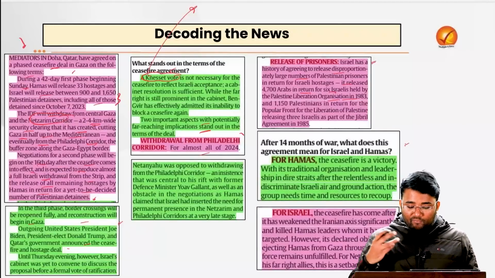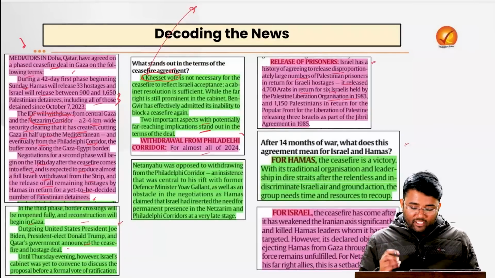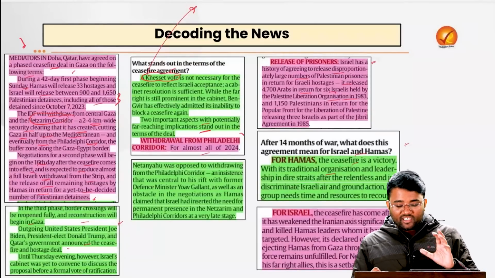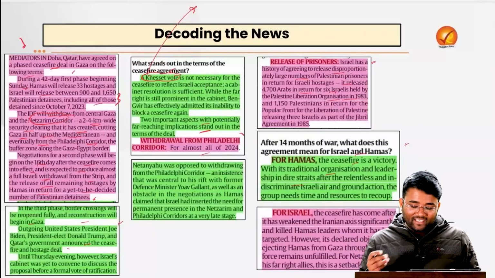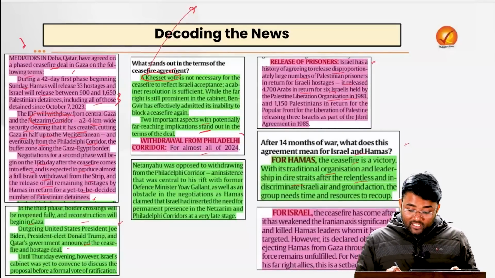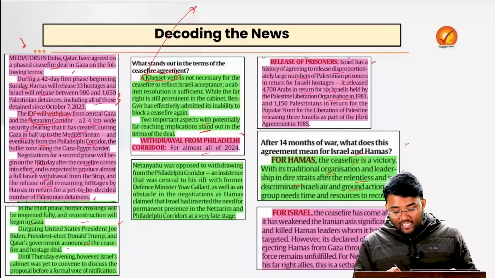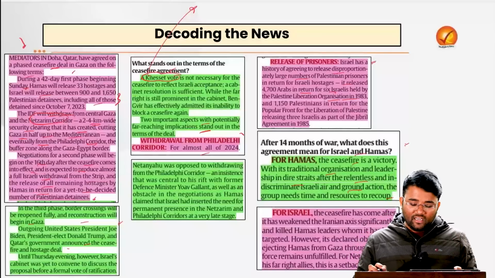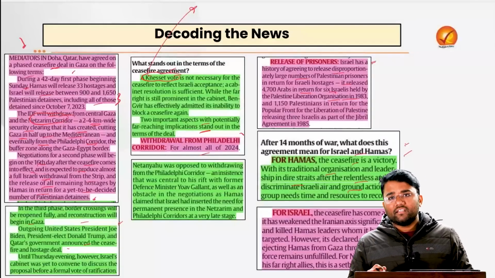Also, after 14 months of war, what does this agreement mean for Israel and Hamas? For Hamas, the ceasefire is a victory, with its traditional organization and leadership in a dire state after the relentless and indiscriminate Israeli air and ground actions. Various leaders, for example Sinwar, who were part of Hamas, are dead.